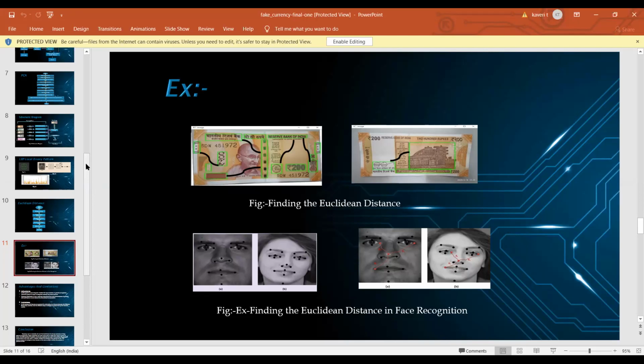If you zoom onto the spectacles of Mahatma Gandhi, on the spectacle there is RBI written. Such types of features have to be selected. Yes, sir. They also considered the micro letters, that is RBI and 200 on the left side. Yes, sir. So they have considered that as well. Okay, fine. Thank you. Yes, sir. Thank you, sir.